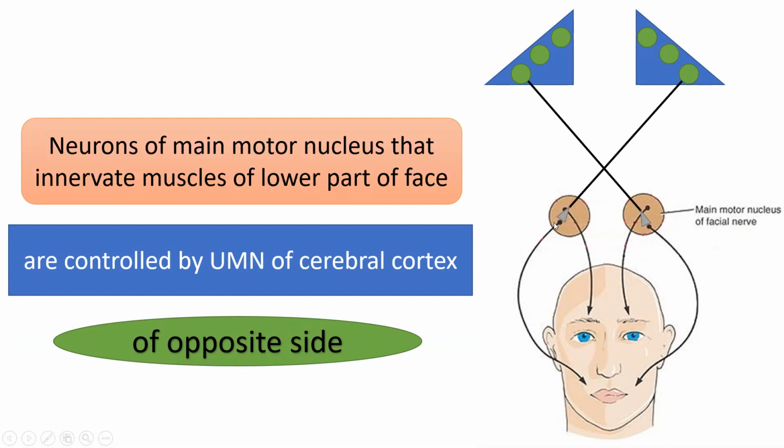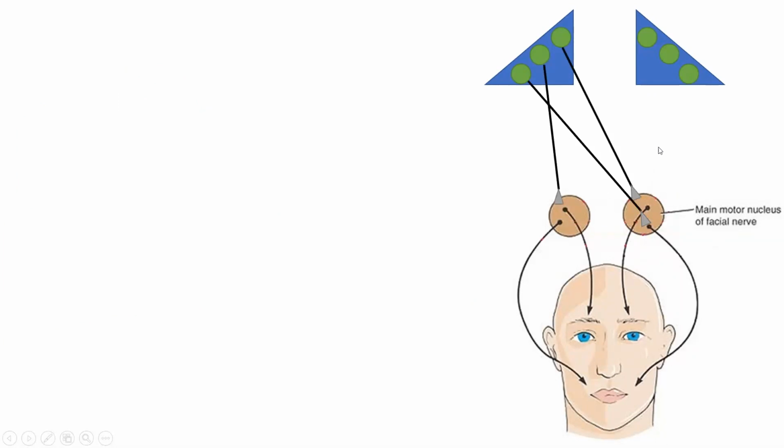This neuron controls the muscle of the lower part of the face. It is controlled by opposite cerebral hemisphere. Similarly, this neuron which controls muscles of the lower part of the face is controlled by opposite cerebral hemisphere. Now, what will happen in case of lesion?